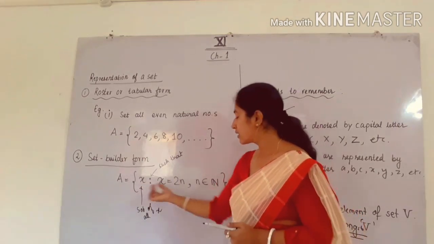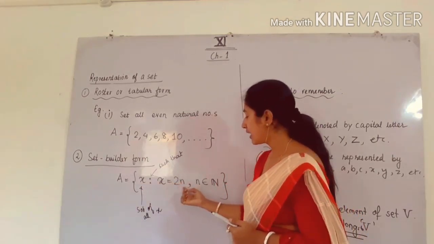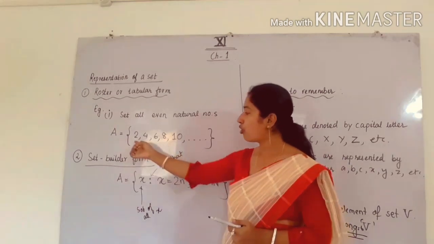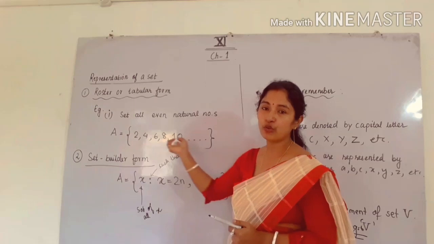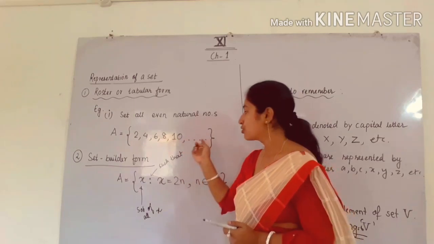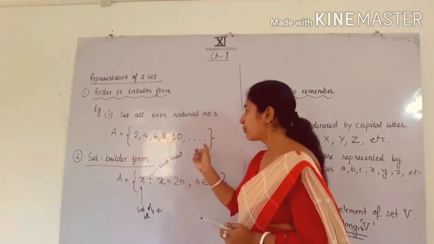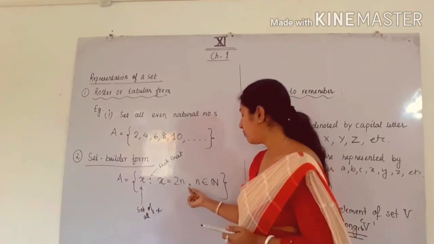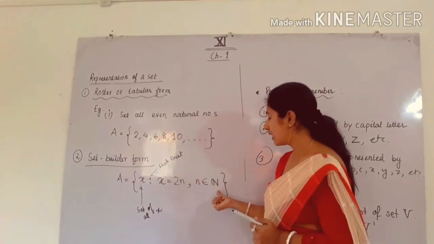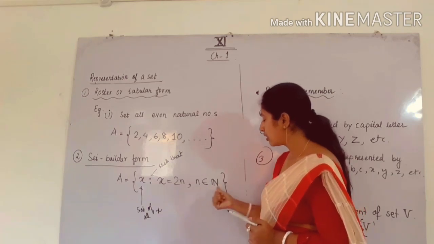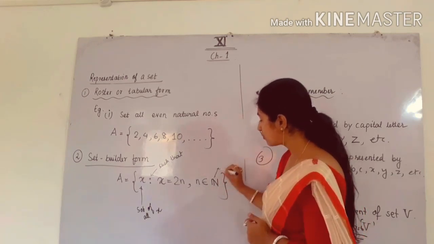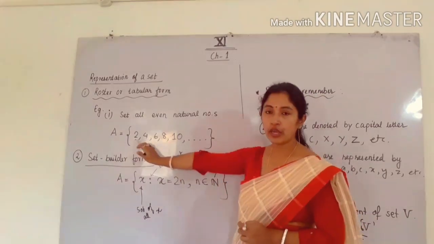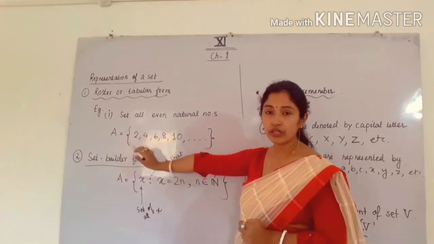So what is x? x is equal to 2n, 2 into n. Why have I written 2n? See, here all numbers are multiples of 2 because these are even numbers. So multiple of 2, all of you know, we can write as 2n. Comma, n belongs to N. N belongs to N, that means what? n is a natural number, it starts from 1. And see, here the first number is 2. So it is not 0, it is 2.